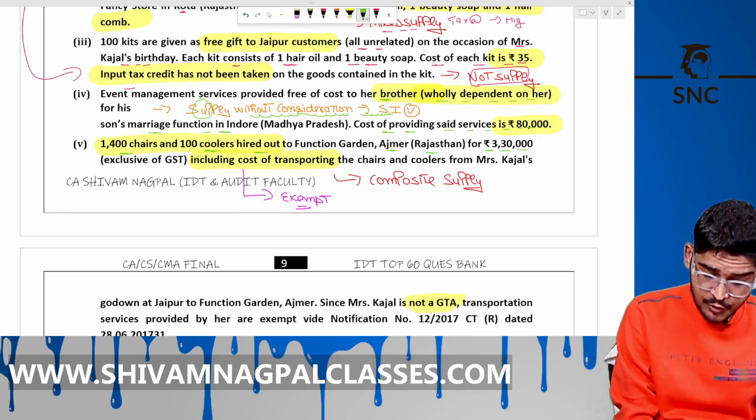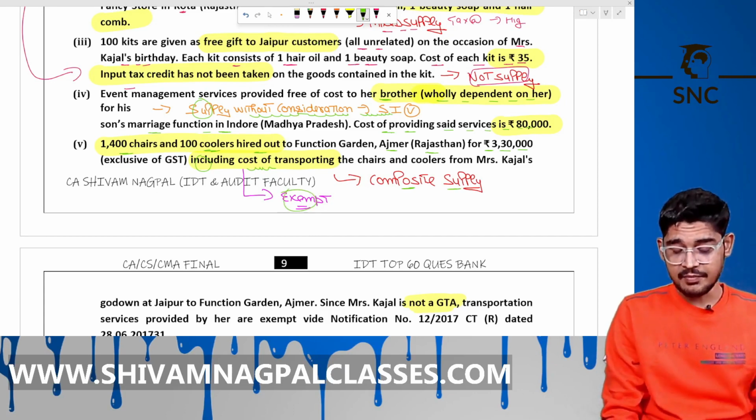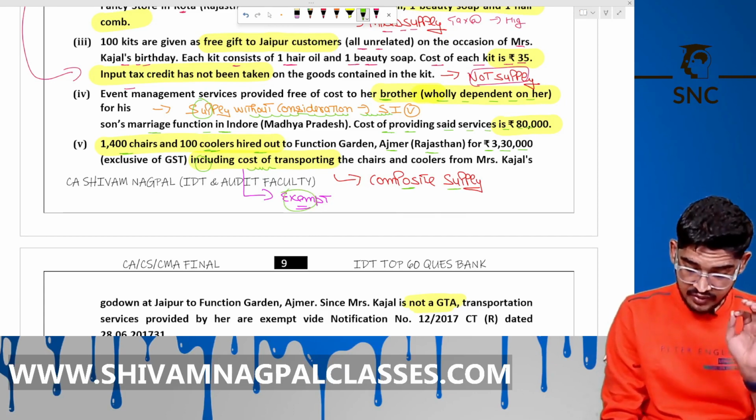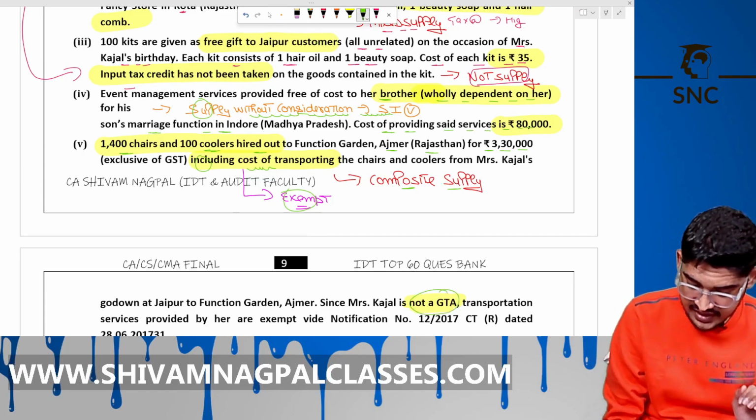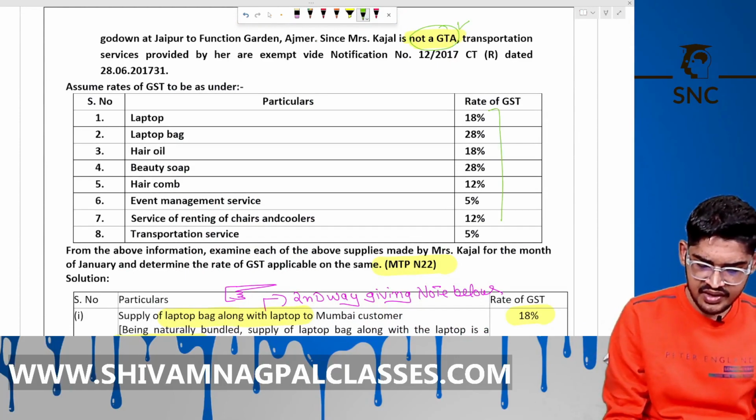Including the cost of transportation. So it is a composite supply, but it is exempt. That transportation is exempt because it is provided by someone who is not a GTA. So it is exempt. We know that. Now rates are given here.